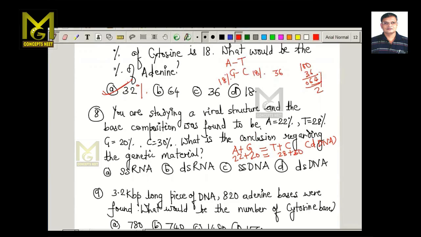So what will you get here? 20 plus 22, we get 42. And is that equal to 58? It is not equal to 58. So that means Chargaff's rule does not hold good here. So if this component is not equal to this component, then we say that it is not a double-stranded DNA. It is a single-stranded DNA. So the answer will be C in that case.